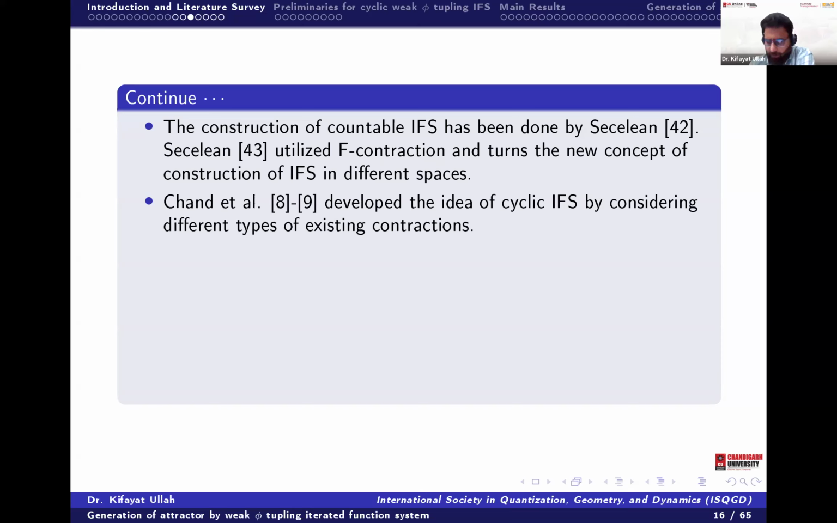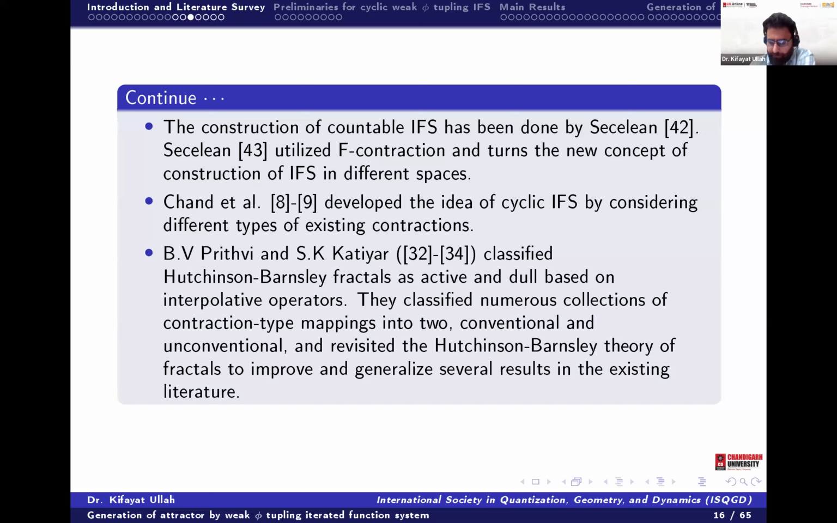Then Chand and others from IIT Madras used the cyclic contraction. That was already done by Viramani sir and Kirk. So they used cyclic contractions and found the cyclic IFS, even with the phi contraction and the Banach contraction as well. Then Prithvi used the Hutchinson-Barnsley fractal. He classified it as active and dull on the interpolative operators, and they used it to define, on different contractions, which fractal is active and which is dull.